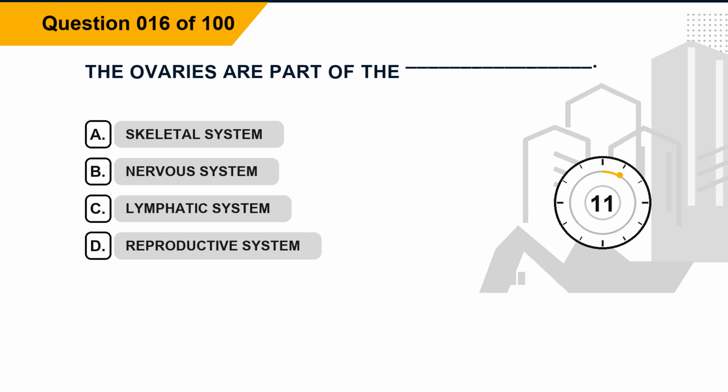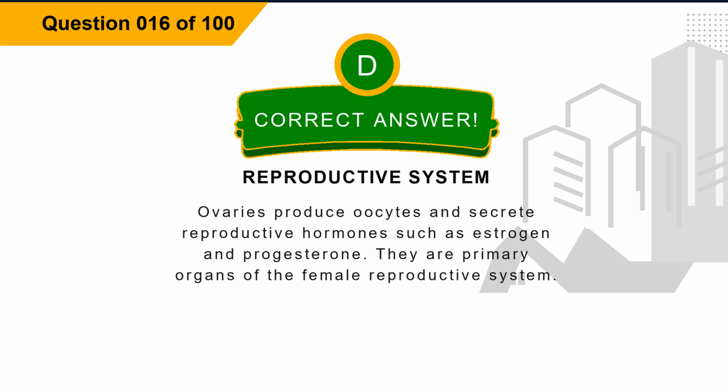Question 16. The ovaries are part of the blank. Option A, skeletal system. Option B, nervous system. Option C, lymphatic system. Option D, reproductive system. The correct answer is option D, reproductive system. Explanation: ovaries produce oocytes and secrete reproductive hormones such as estrogen and progesterone. They are primary organs of the female reproductive system.